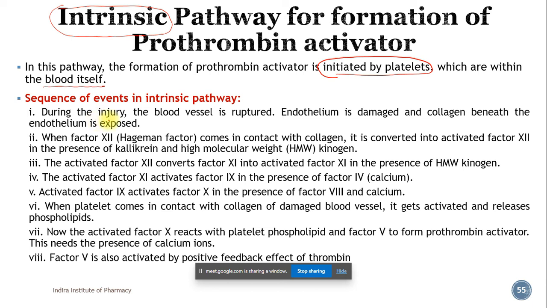During the first step, during the injury, the blood vessel is ruptured, the endothelium is damaged, and the collagen beneath the endothelium is exposed. We have already seen this.